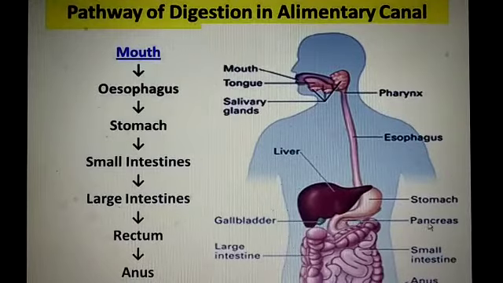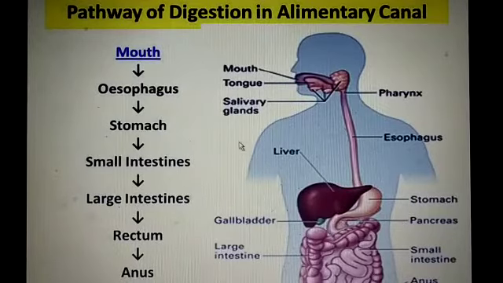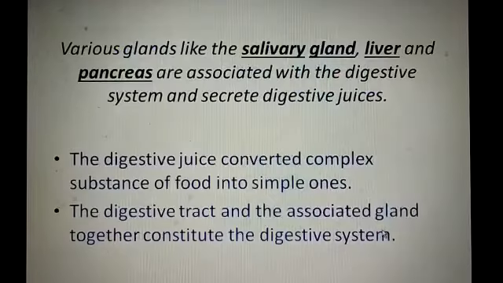These are glands and they secrete digestive juice. Actually the liver is the biggest gland in our body, which secretes bile juice. The next one is the pancreas.